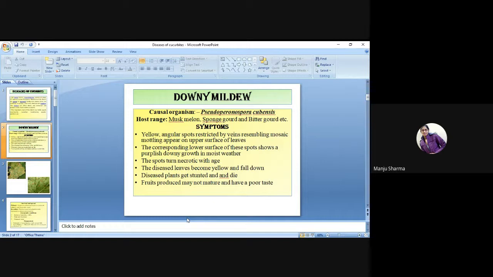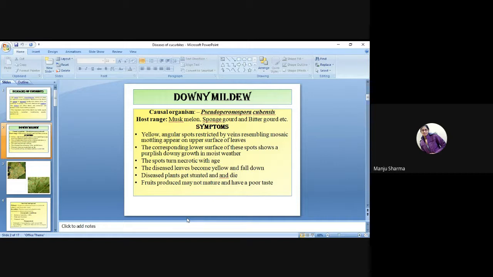Host range: muskmelon, sponge gourd, and bitter gourd, etc. Symptoms: yellow, angular spots restricted by veins, resembling mosaic mottling, appear on the upper surface of leaves. The corresponding lower surface of these spots shows a purplish downy growth in moist weather.